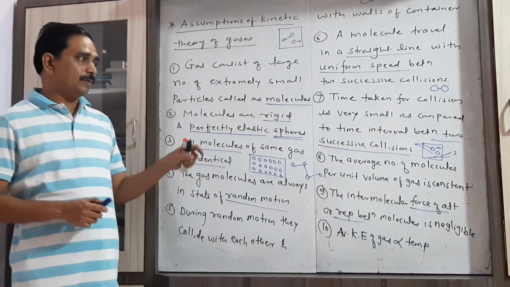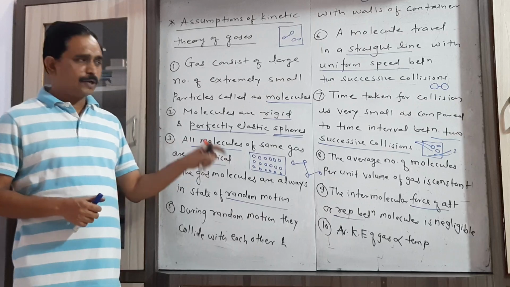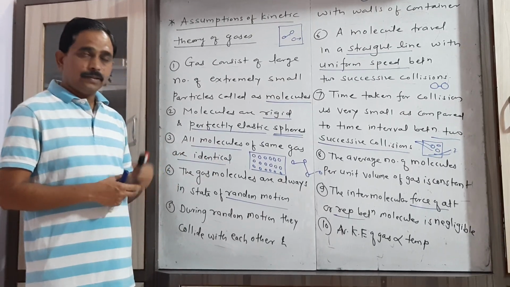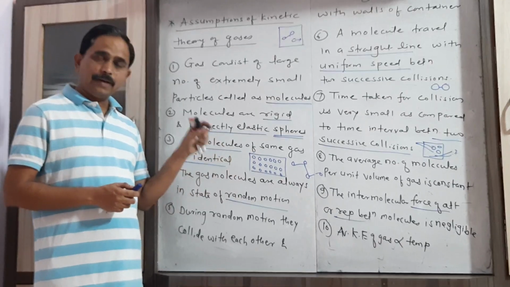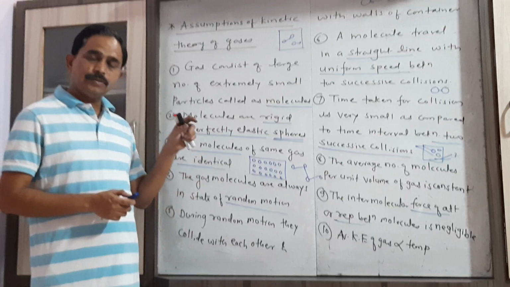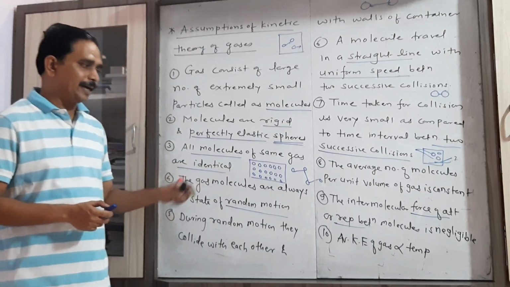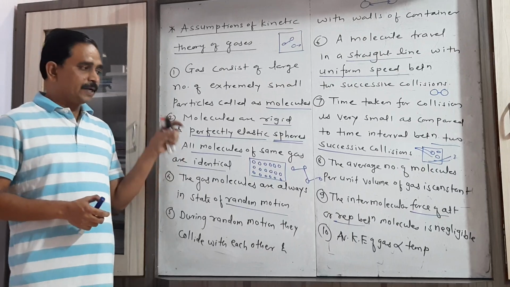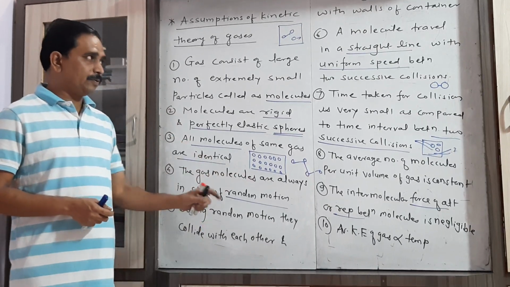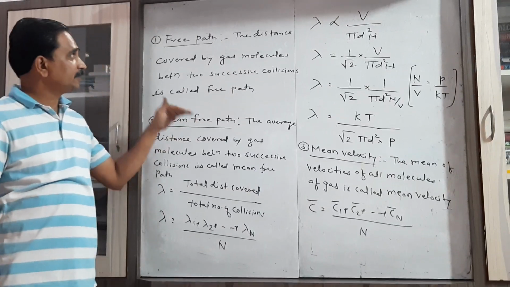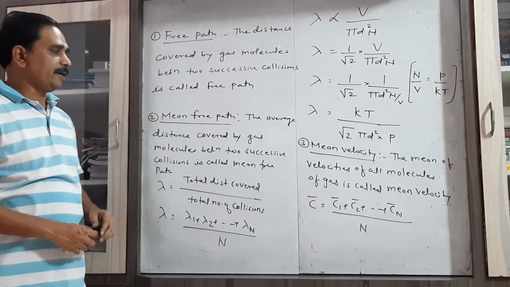Then the average number of molecules per unit volume of the gas is constant. The intermolecular force of attraction or repulsion between the gas molecules is very small. And the last one, the average kinetic energy of the gas molecule is directly proportional to the absolute temperature of the gas. Now let us consider some basic definitions.